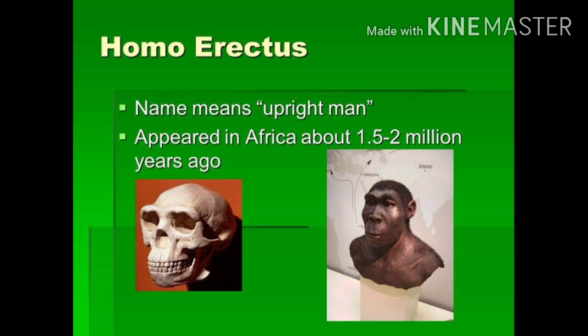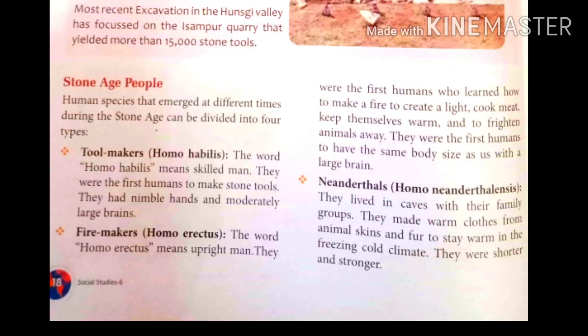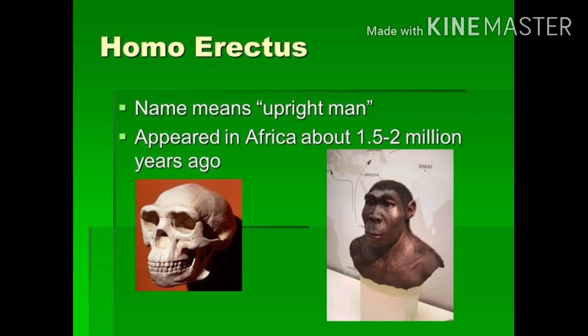They learned how to cook meat, keep themselves warm, and frighten animals away from the fire. So they were the first humans to have same body size as us with a large brain. Means Homo erectus humans were of same size body just like us, only their brains were large in size.